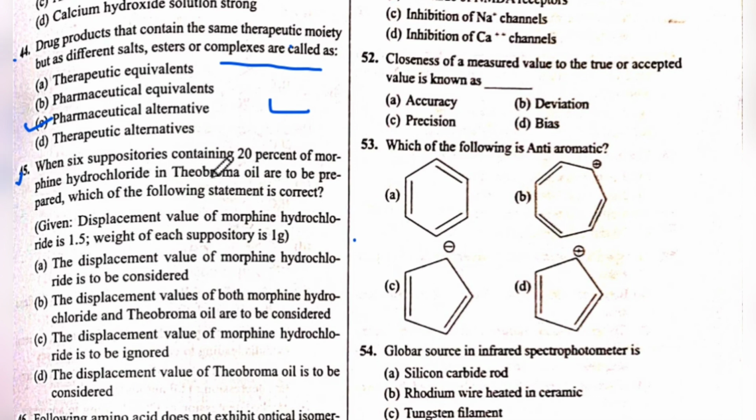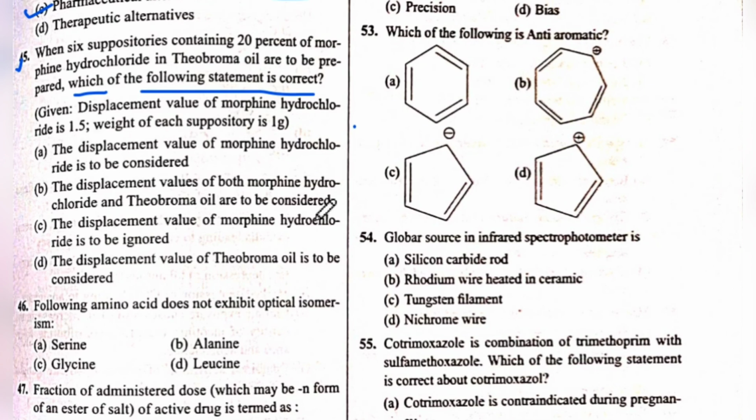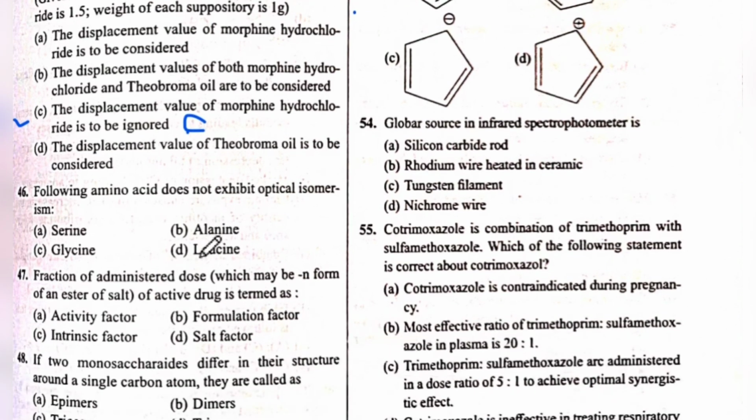When 6 suppositories containing 20% of morphine hydrochloride in theobroma oil are to be prepared, which of the following statements is correct? The correct one is C: the displacement value of morphine hydrochloride is to be ignored.